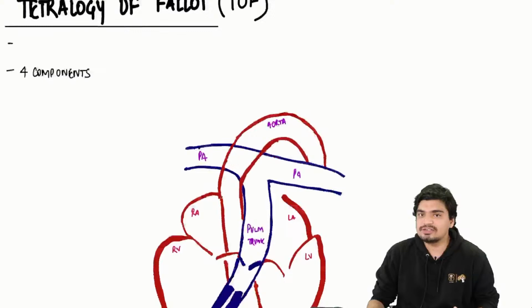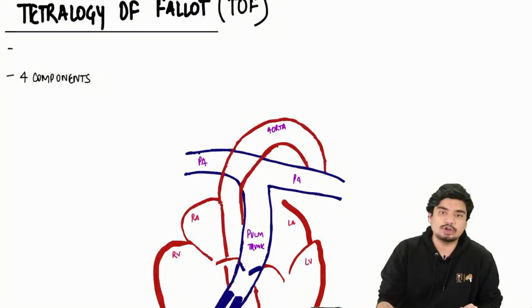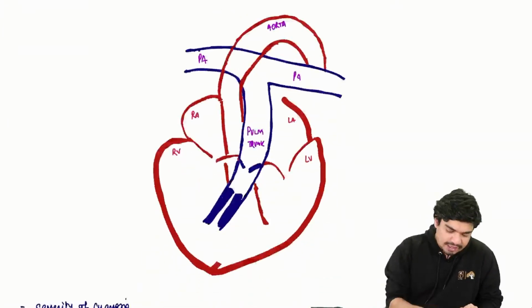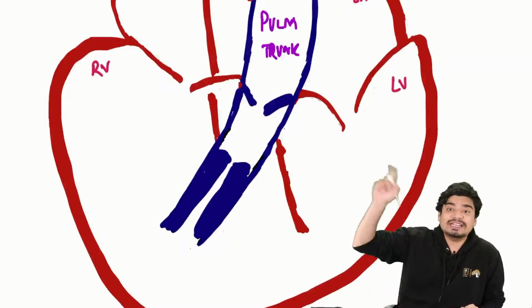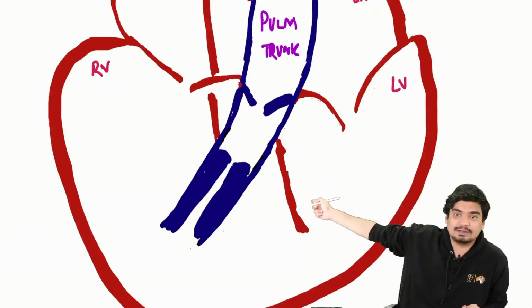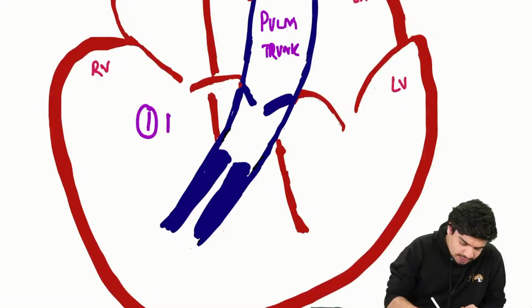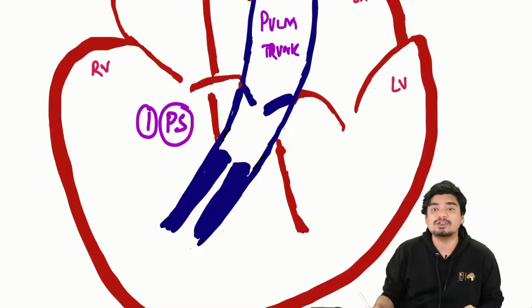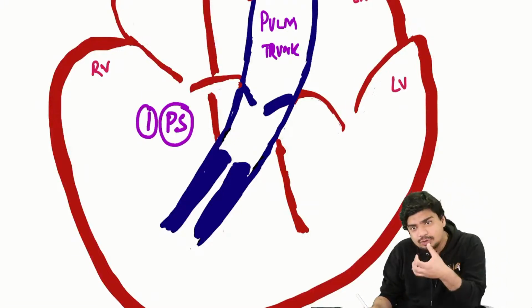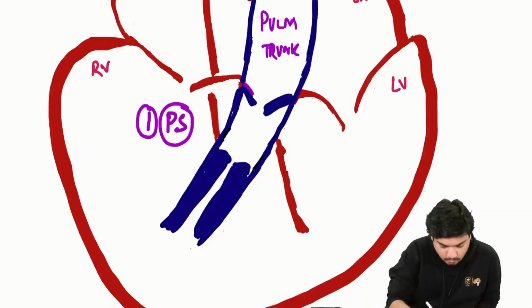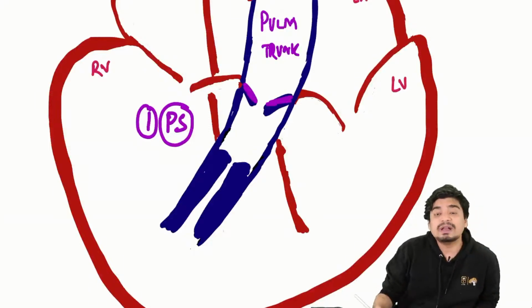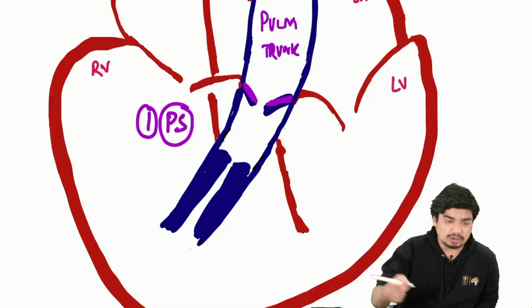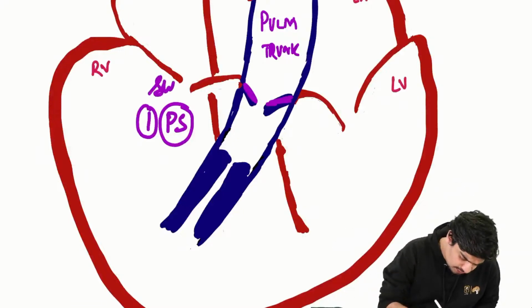Last thing I'm going to discuss is tetralogy of Fallot, the 4 components of tetralogy of Fallot. Always remember the very first component of tetralogy of Fallot is pulmonary stenosis. The pulmonary artery is going to get stenosed, and this pulmonary stenosis is below the level of the pulmonary valve. That's why it's also called subpulmonic stenosis.